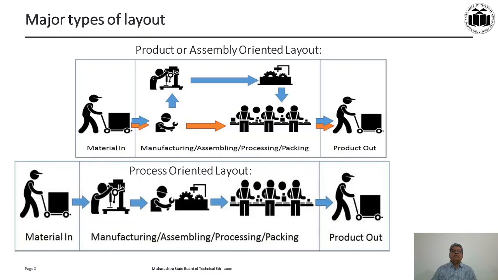And in the case of the process oriented layout, essentially the raw material comes in as an input, and that raw material is manufactured or processed over different types of machines. Then the assembly of the different components and sub-assemblies takes place, and thereafter the product is made and packed, and then it is sent to the warehouse for further delivery.